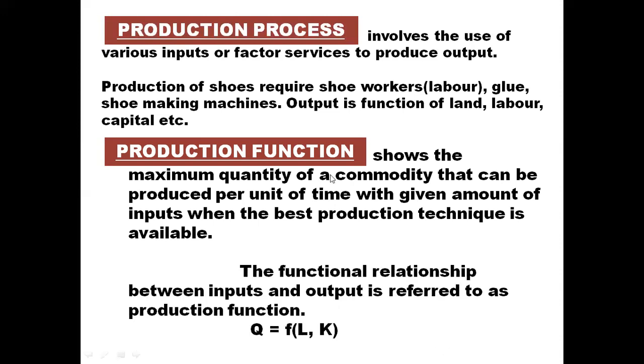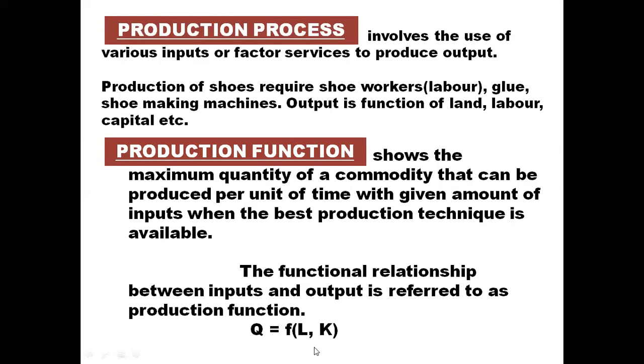So the functional relationship between inputs and outputs is referred to as production function. That is, output is a function of input. For simplicity here, we have considered only two inputs, labor and capital. L stands for labor and K stands for capital.